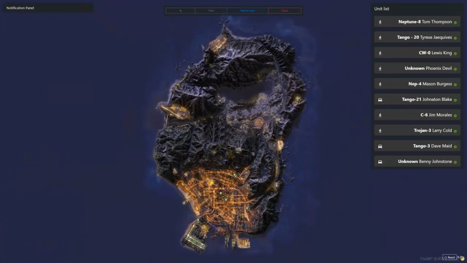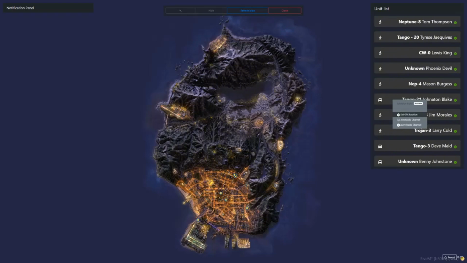On the right-hand side, you'll see a list of all the relevant units that are currently on duty. So for example, select this one. I can select to set GPS location. So if you don't know where they are, you can set it to them and your GPS will take you to them. Or you can join the radio channel for them and speak to them on that.